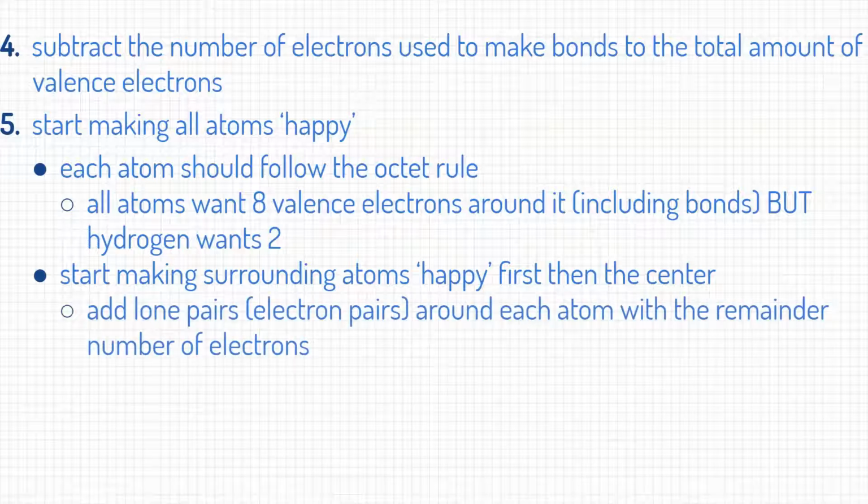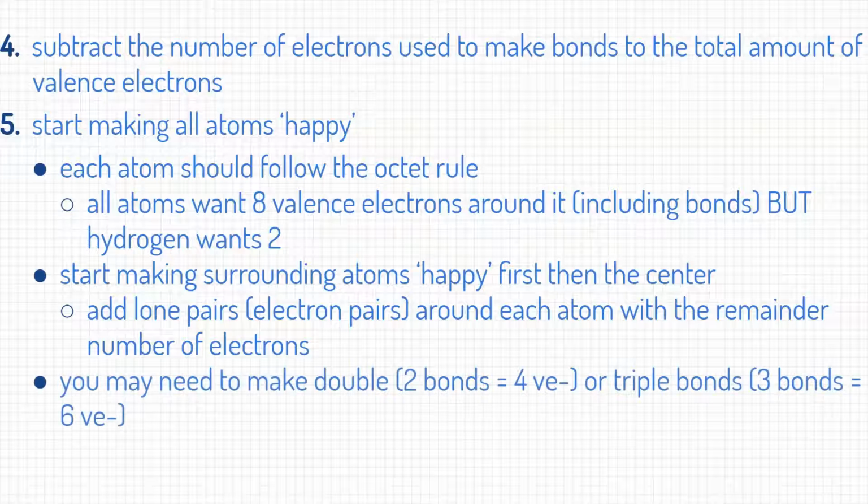You're going to add lone pairs, electron pairs, around each atom with the remainder number of electrons that you get from step 4. You may need to make double bonds, so that's 2 bonds, which equals 4 valence electrons, or triple bonds, which is 3 bonds equals 6 valence electrons. Depending on if you run out of your remaining valence electrons from step 4, you might need to start moving things around to make each atom happy.